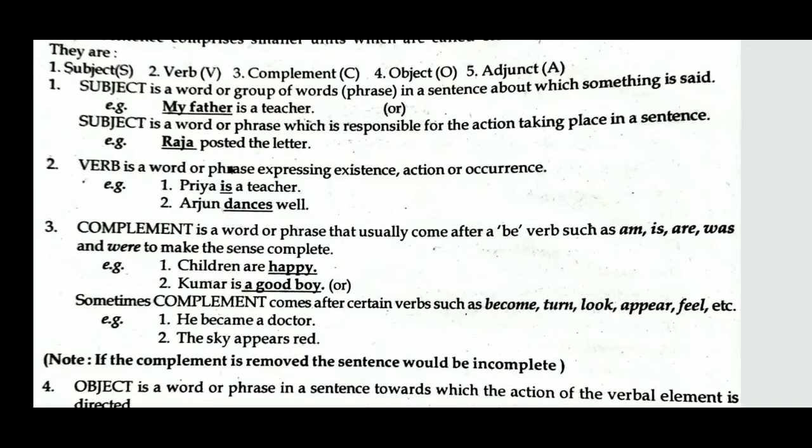Complement completes the sentence. In example 1, children are happy. It comes after the be form of verb. Are happy is a complement here. Kumar is a good boy. Good boy is a complement because that word makes the sentence complete. If you take out good boy, the sentence will be just, Kumar is. So that particular word completes the sentence.